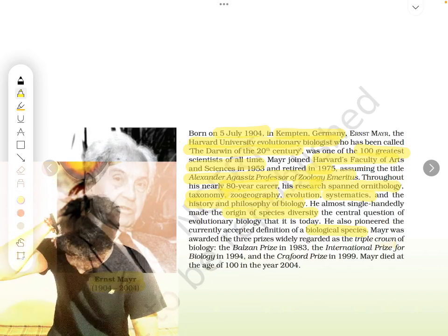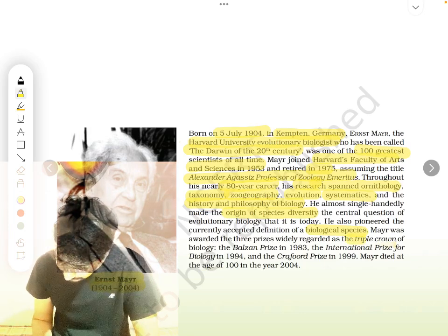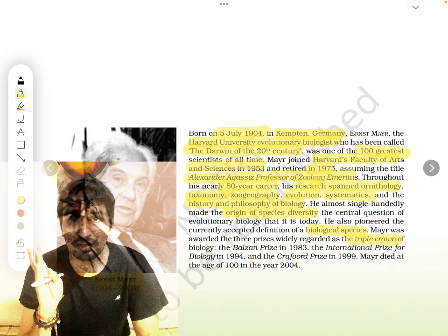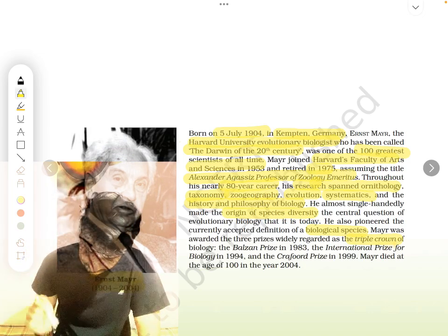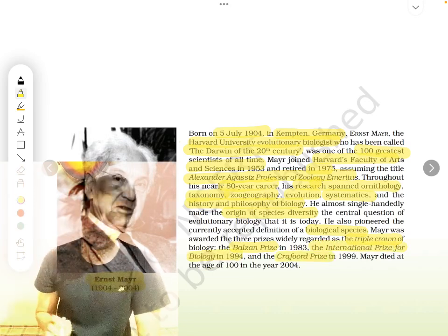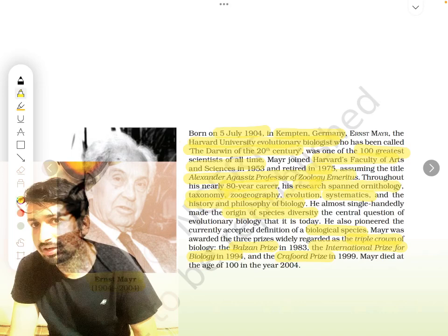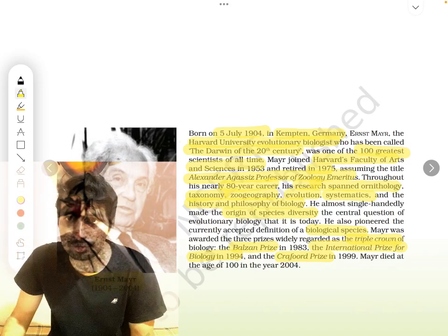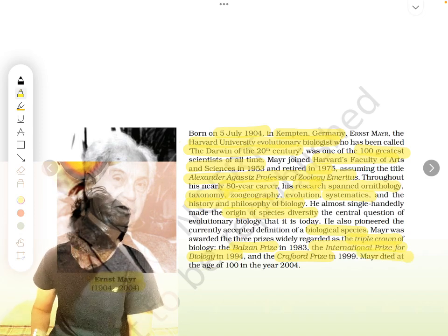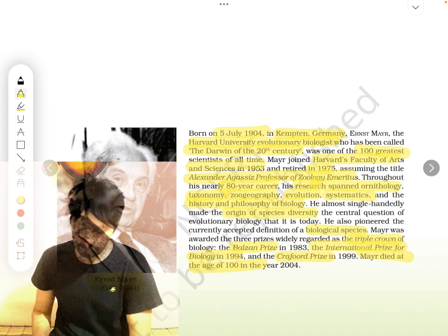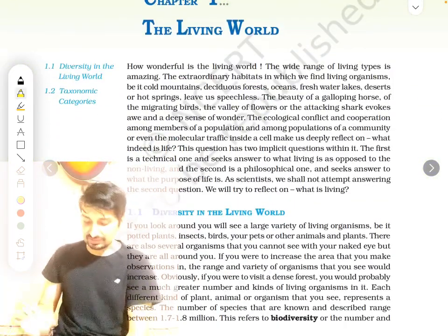Ernest Mayr. Okay. Next, he had got the Triple Crown, 3 prizes: the International Crafoord Prize, Balzan Prize, and International Prize for Biology. Altogether, these 3 prizes he had got. That's why it is known as the Triple Crown. It's like he has 3 crowns, right? So that's why. And Mayr died at the age of 100 in 2004. Okay. Next, let's start the chapter.